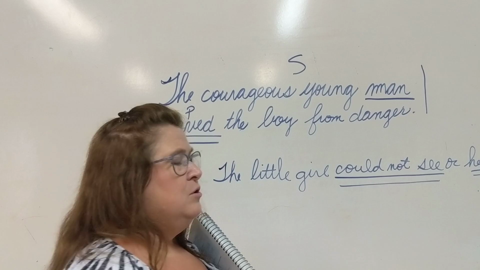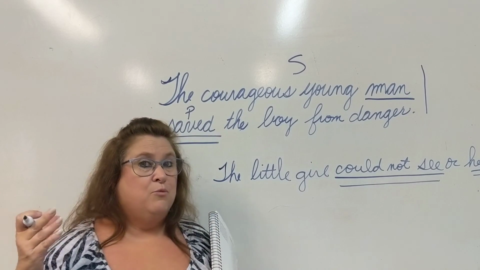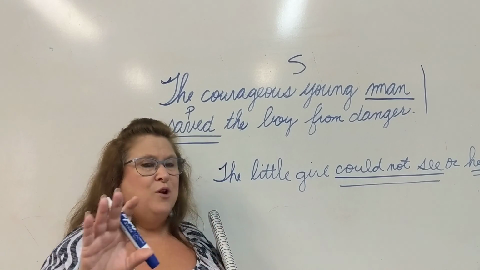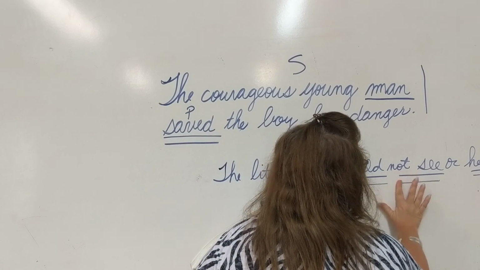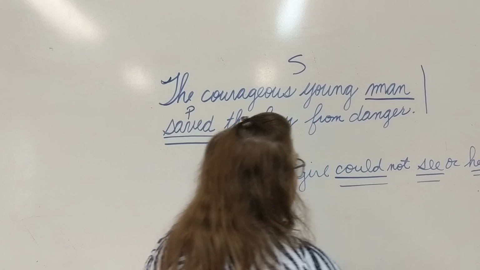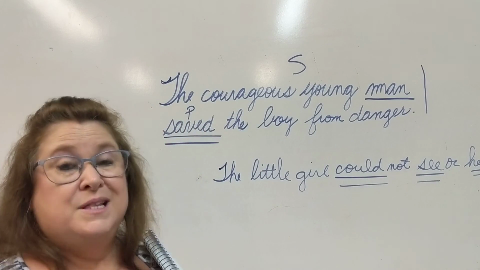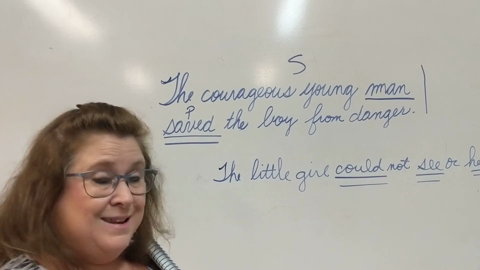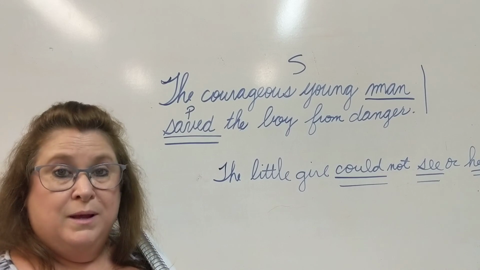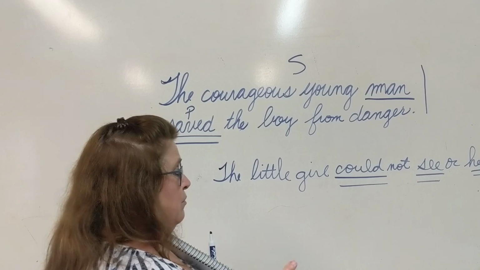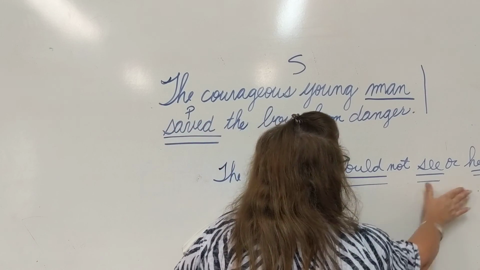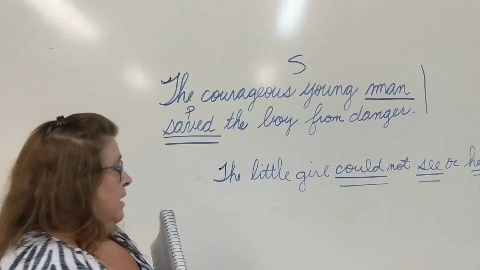But the sooner you can get this in your memory and commit it to memory, never, ever, ever forget it. The word not can never, ever be a verb. It is always something else in the sentence that we will learn later on. So our verb is could see, hear, okay?